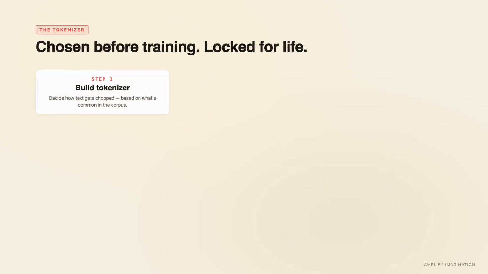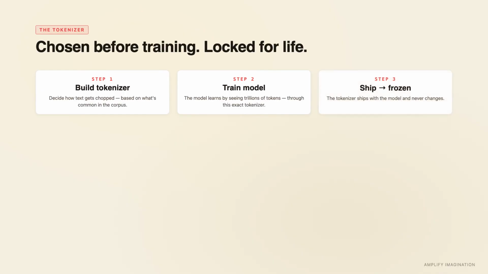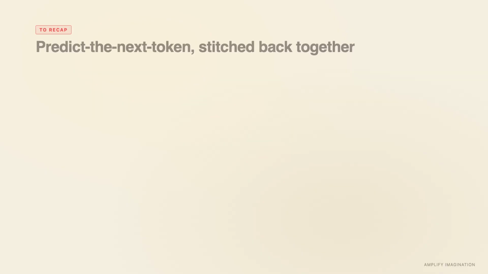Each model comes with its own tokenizer, chosen or built before the model is trained, then fixed for that model's lifetime. You can't change it after the fact. Words the tokenizer encoded as single units stay single tokens. Rare combinations stay fragmented. So here's the real picture.